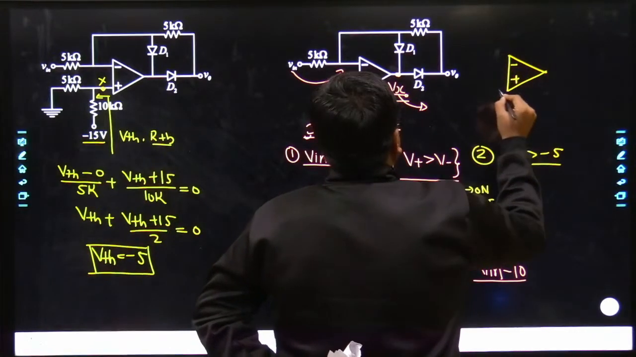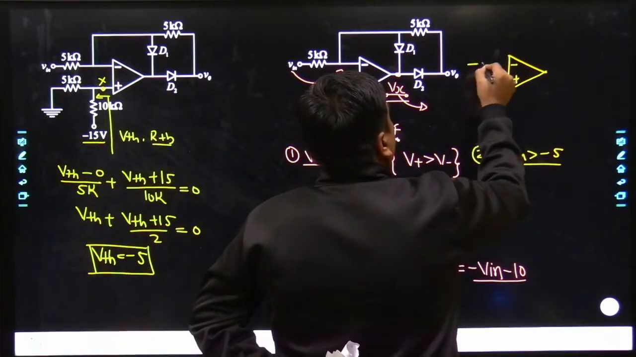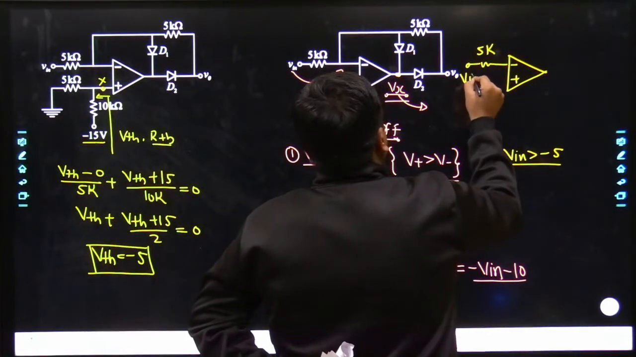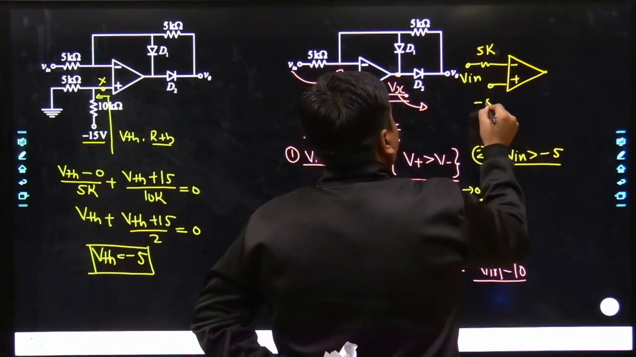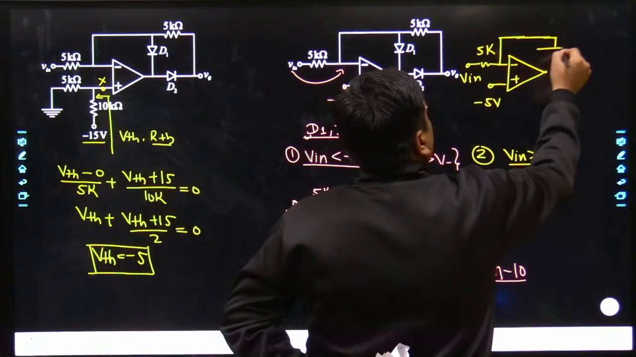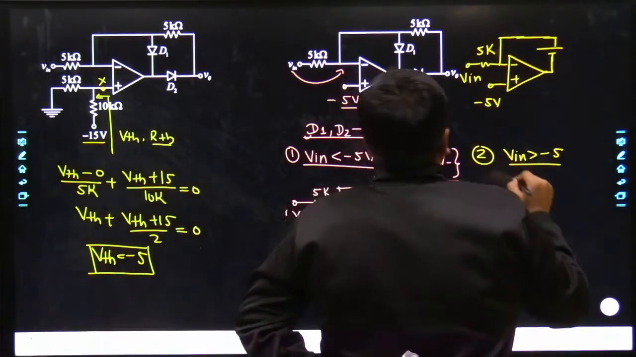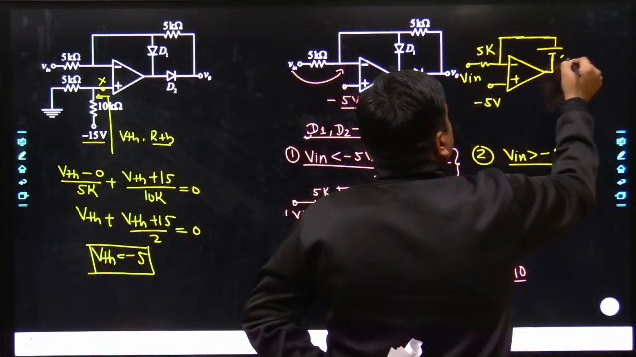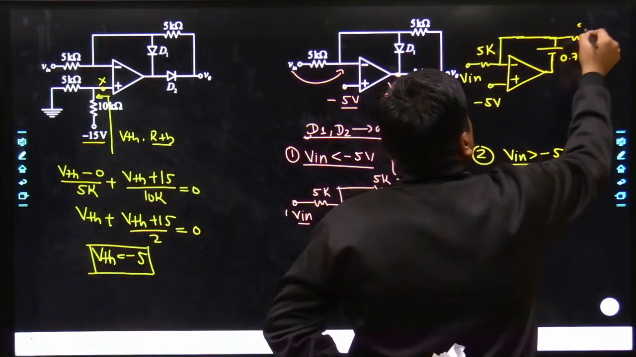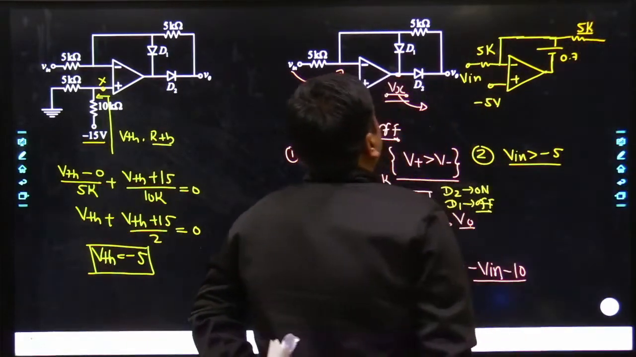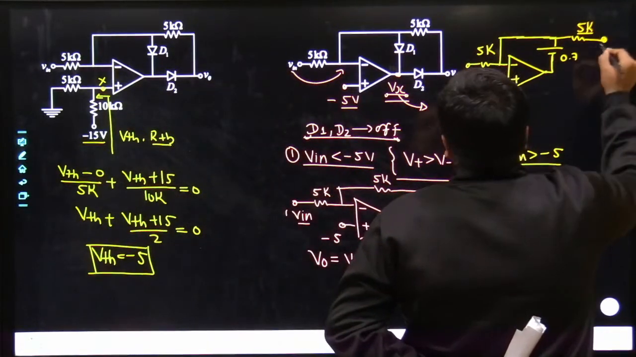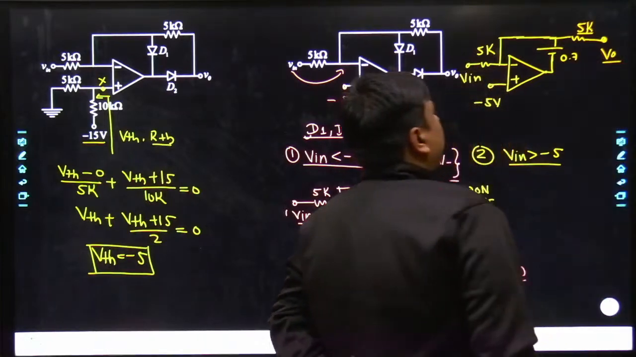Here minus, plus, here it goes 5 kilo, here it goes 5 kilo, here it comes V in, here it is still minus 5 volt, and now you can see this becomes 0.7 volt, here comes 5 kilo, yes, here comes 5 kilo, and here the output voltage V0 has to be taken.